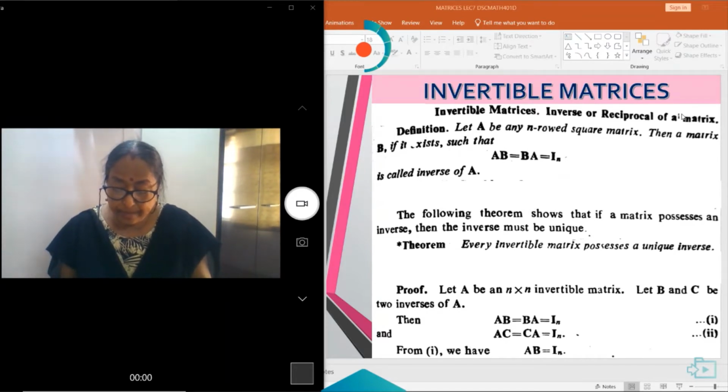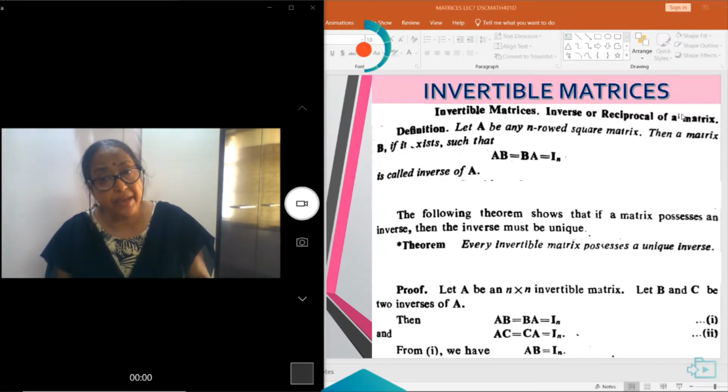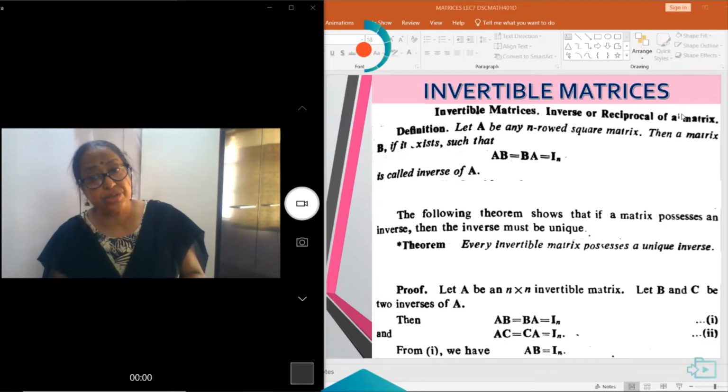Now a theorem. Every invertible matrix possesses a unique inverse. Unique inverse means if any invertible matrix has an inverse, then that should be unique, that is, only one solution.